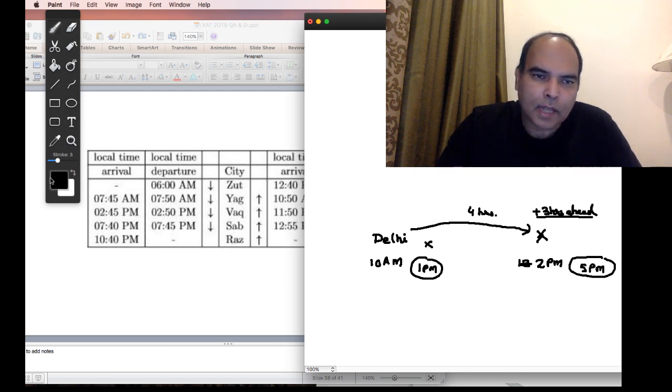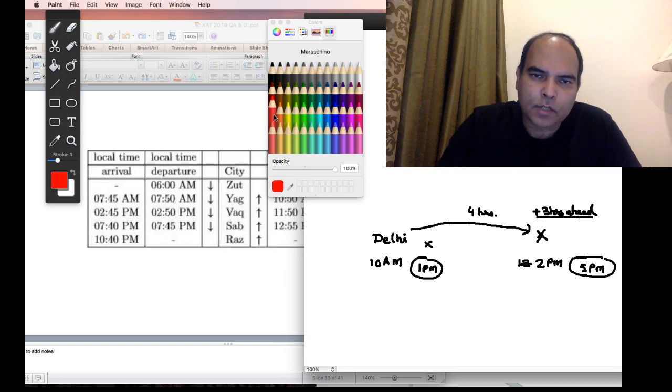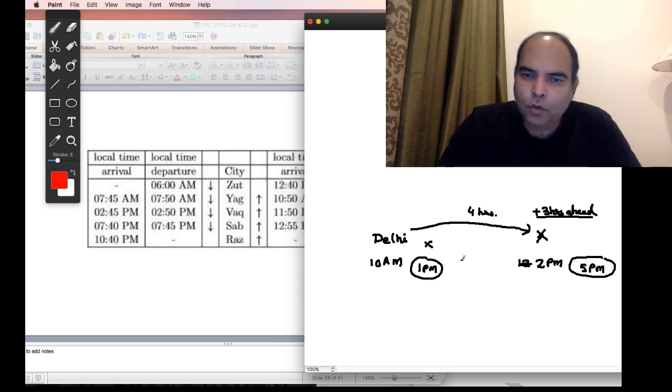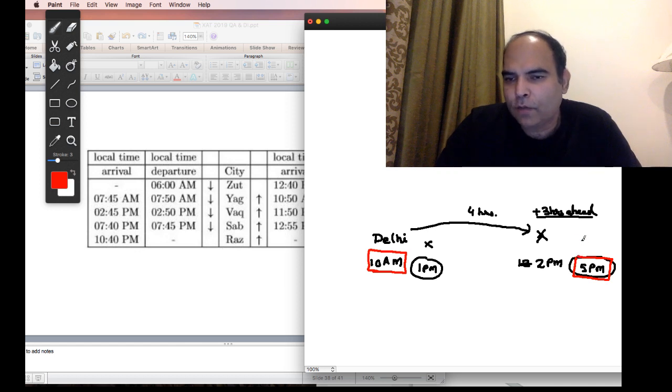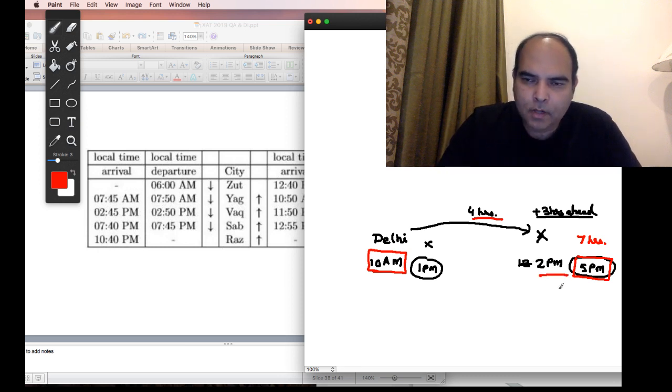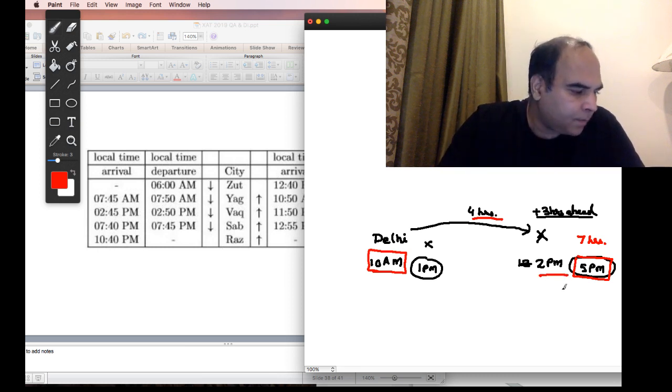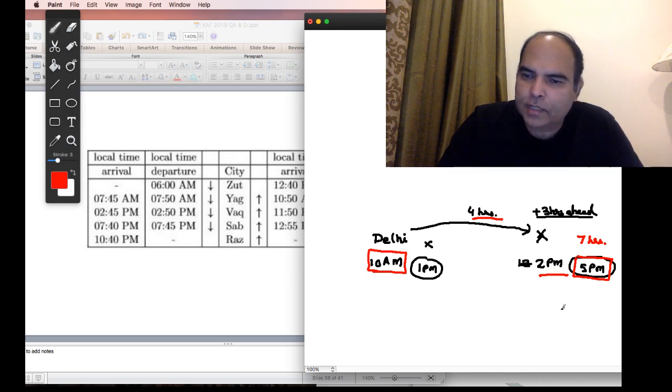So in this scenario, when you left Delhi, the time was 10 a.m. When you reached that place, the local time there is 5 p.m. It seems that you have used 7 hours, where you have actually used only 4 hours because the Delhi time is still 2 p.m. Now, when you come back from that location, let's say you take an 8 a.m. flight.